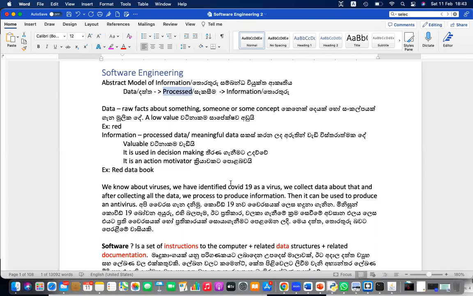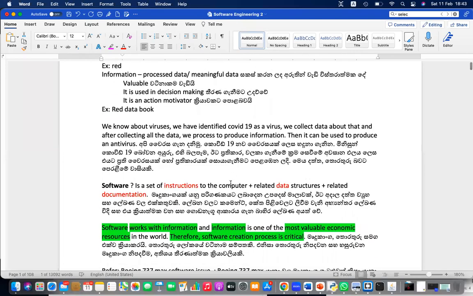Okay, then what is software? Software is basically the engine that drives, creates, handles, stores, communicates, captures and processes this information. Software can capture information, store information, communicate information, process information, everything.